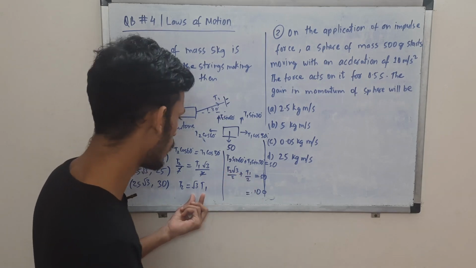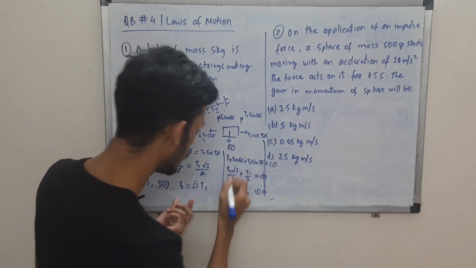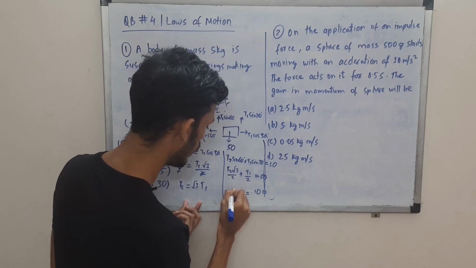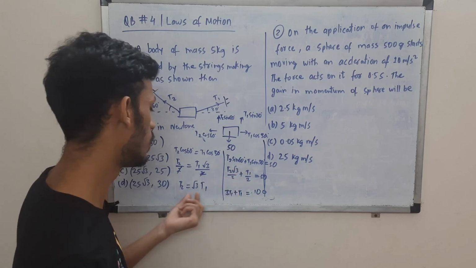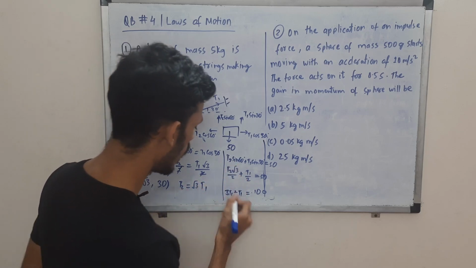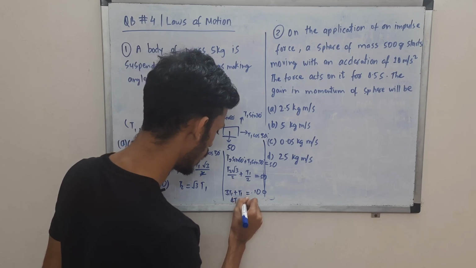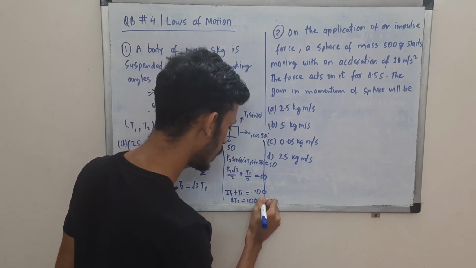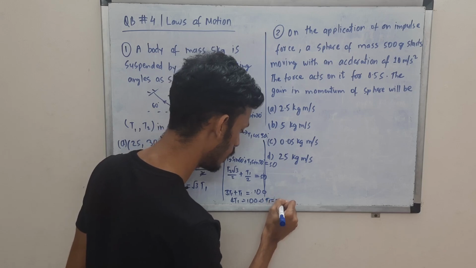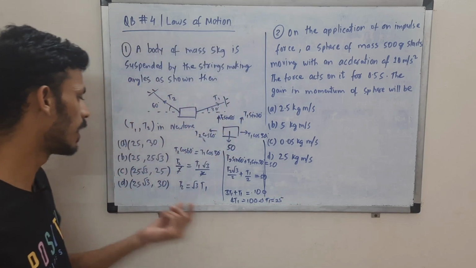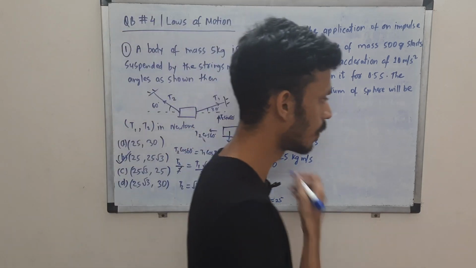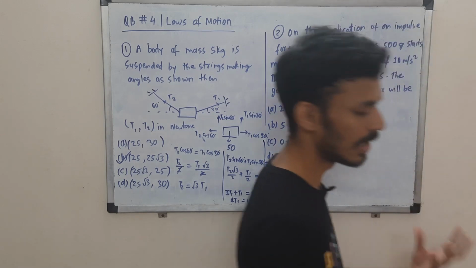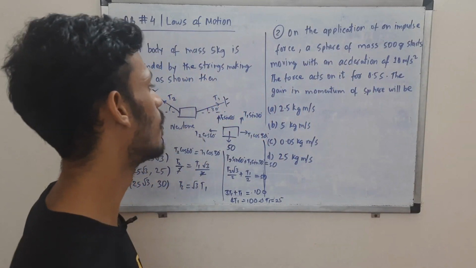Okay, and 3 and this one, this will become T1, right? So 3T1 plus T1, we will have 4T1 as 100. So T1 is 25, meaning T2 is root 3 times 25, which is 25 root 3. Option B is correct. Okay, so a basic question on balancing the forces, obtaining equilibrium.